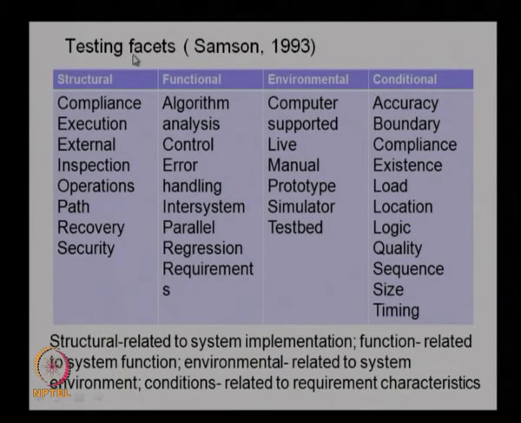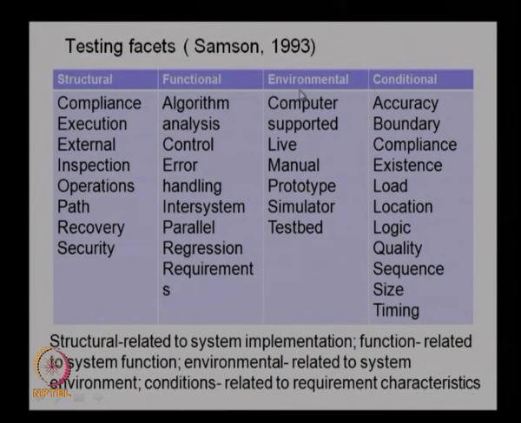you need to have different phases of testing. It is not only that you do a structural or functional test, we need to look at the various phases of test to be carried out, and then he classified them as structural, functional, then environmental and conditional. So what it says is that system implementation is looked at in the structural definition, and then function related is connected to the system function. Environment is basically the environment and conditions related to requirement characteristics.